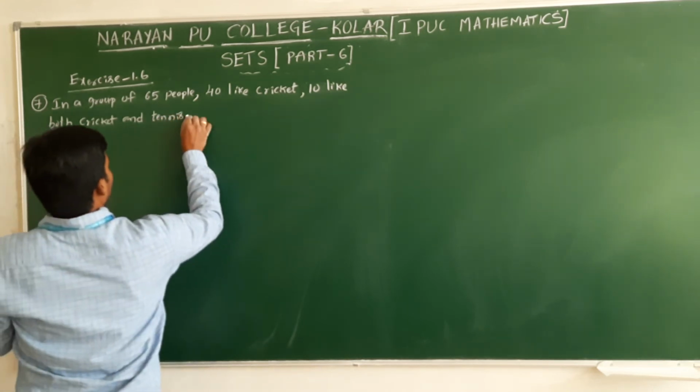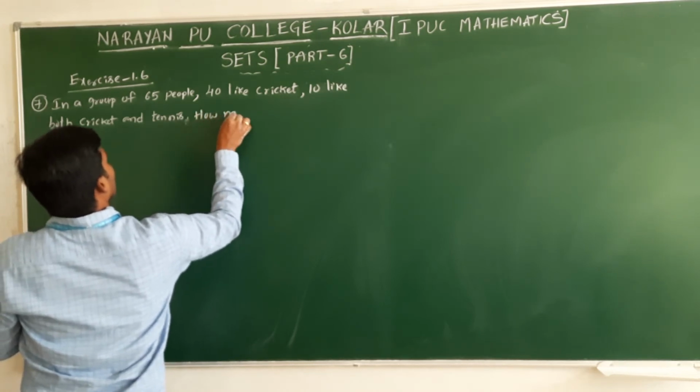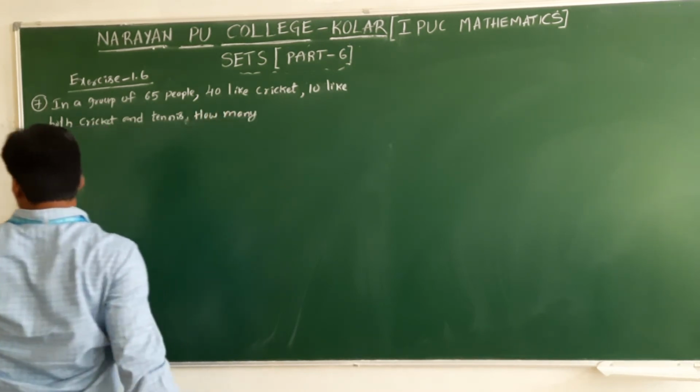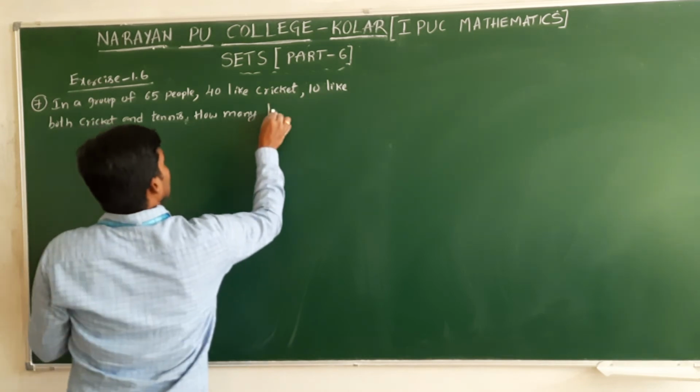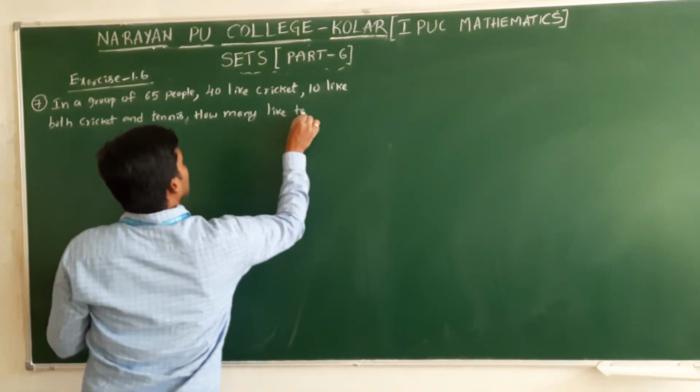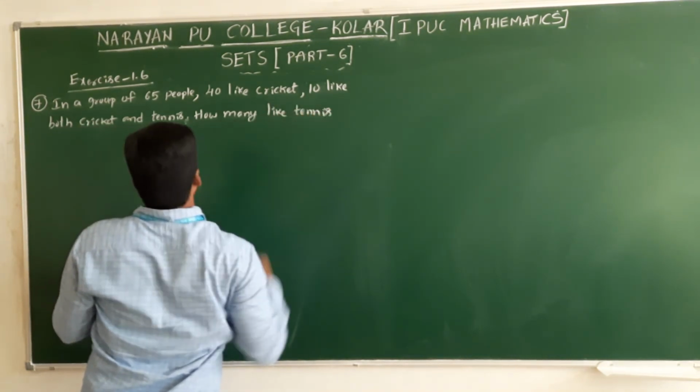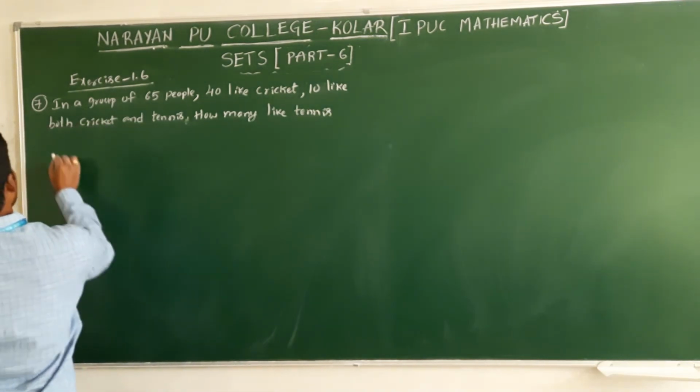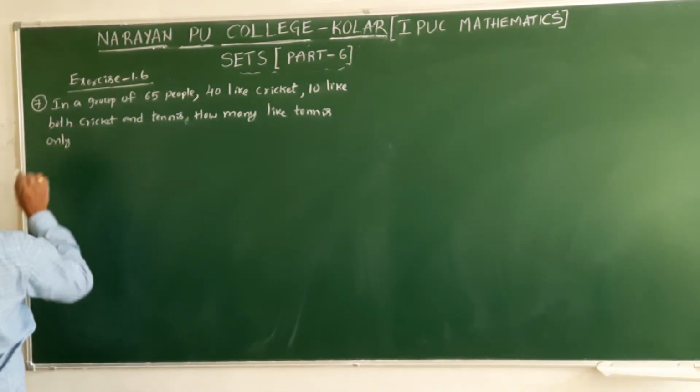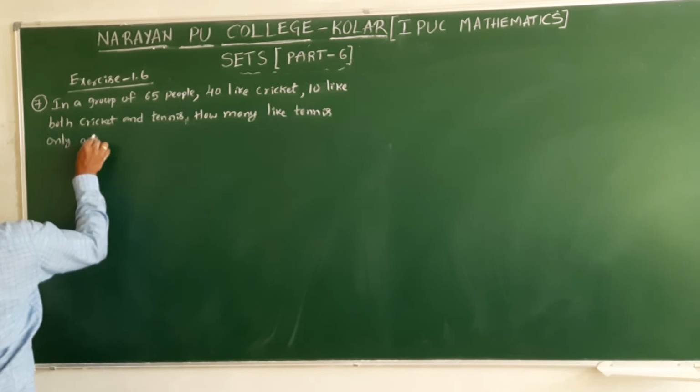How many like tennis only and not cricket?